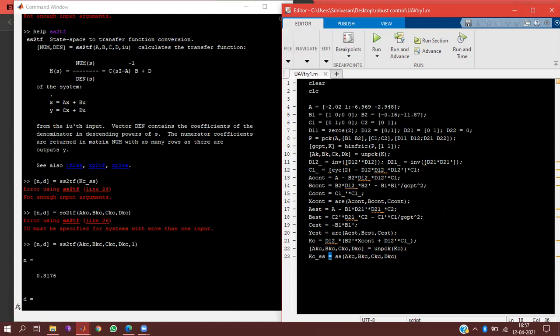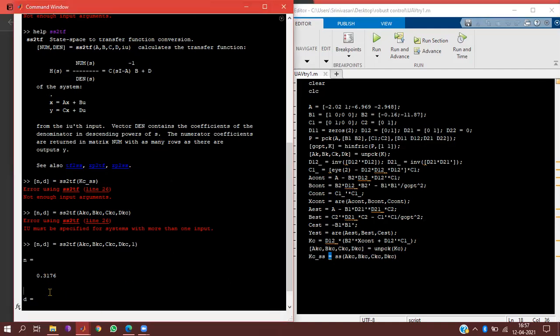Normally when you implement an LFT controller, its size should be at least that of the plant size. Actually, that's the disadvantage. If your plant is second order, you should get a second order LFT controller or more. That's the disadvantage of LFT. So what's the meaning here? This is a proportional controller. Proportional controller, yes.